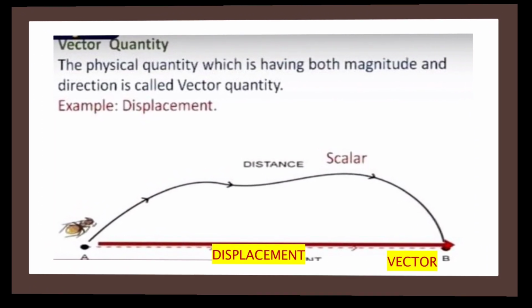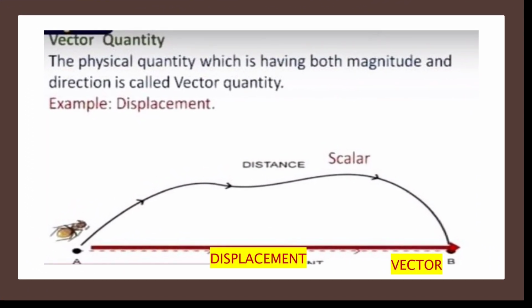Vector: which has both magnitude and direction. Vector quantity: the physical quantity which is having both magnitude and direction is called vector quantity. Example, displacement.